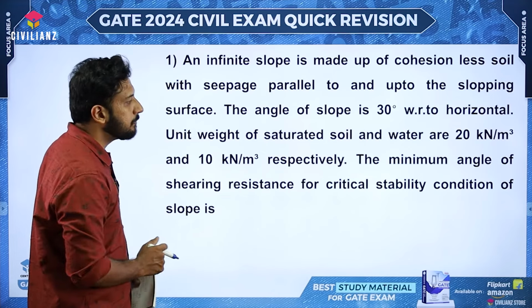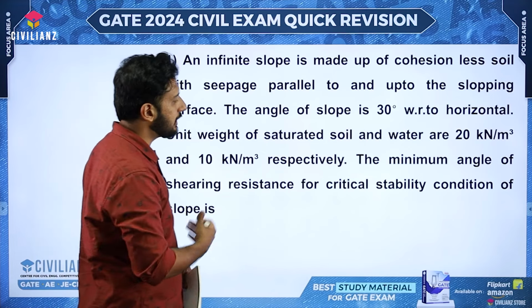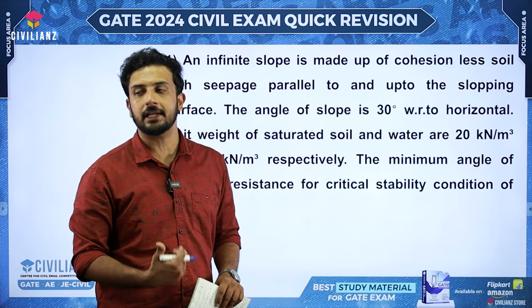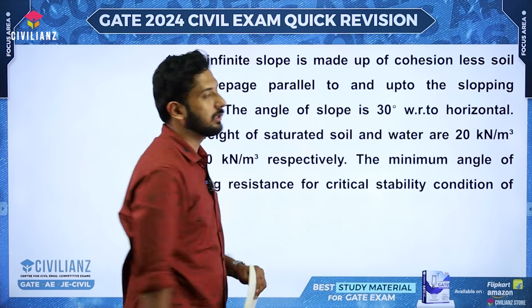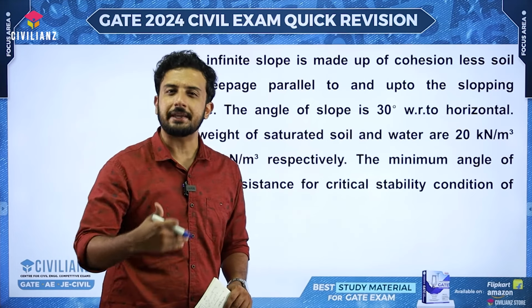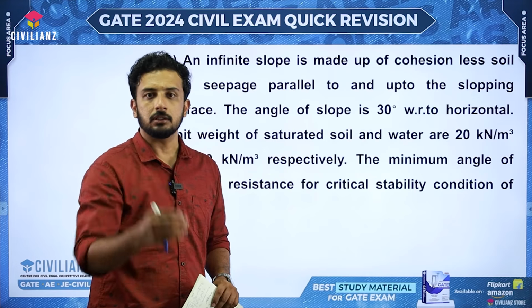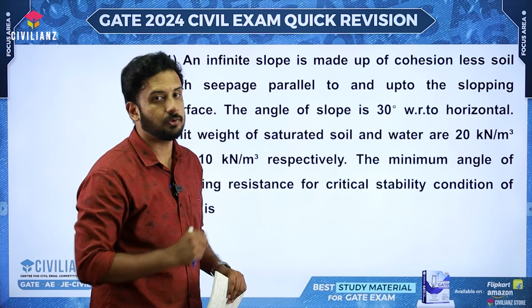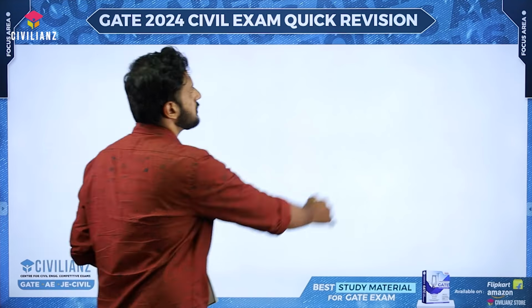That's a very important thing. Now the minimum angle of shearing resistance for critical stability condition. This is the next keyword. What is the meaning of critical stability condition? There you go, factor of safety will be equal to 1, right? So how are we going to solve it?